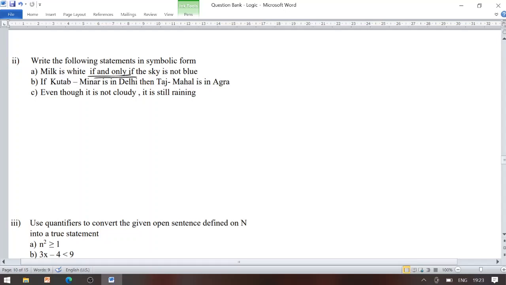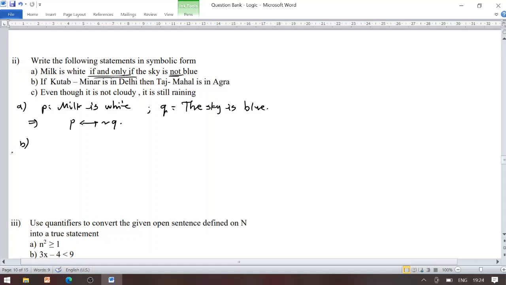So here, for sub question A, P to be a statement, milk is white, and Q to be a statement, the sky is blue. Now for the second part there is a word not, meaning the negation. So if and only if implies the biconditional statement. So we have P biconditional negation Q.